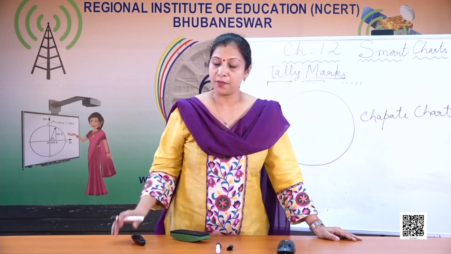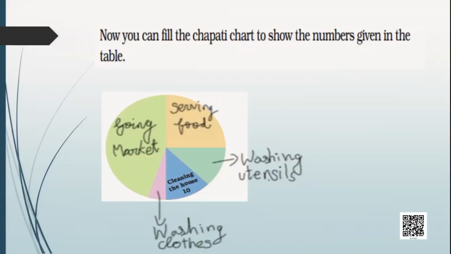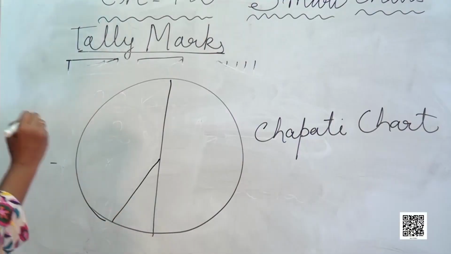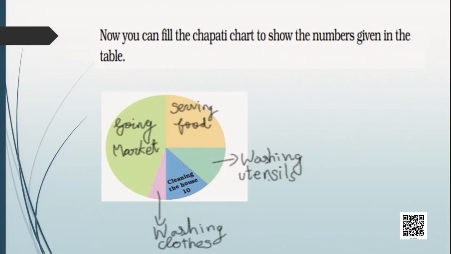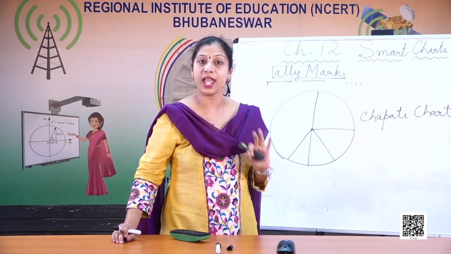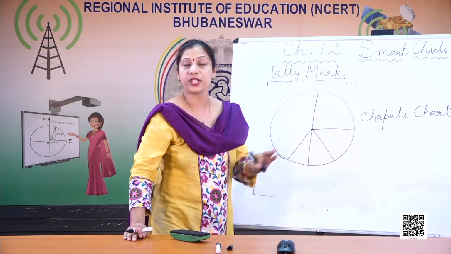Now, in the previous table you must have seen what is the highest number of children who are helping their parents in which activity. The highest number of children helping their parents are going to the market to get things. So even if I don't know anything, if I show the chart like this, I divided the chart like this, then I did something like this, then this, and then this. So without writing anything, without showing you any number, you can tell me this is the 5 activities which they have helped their parents.